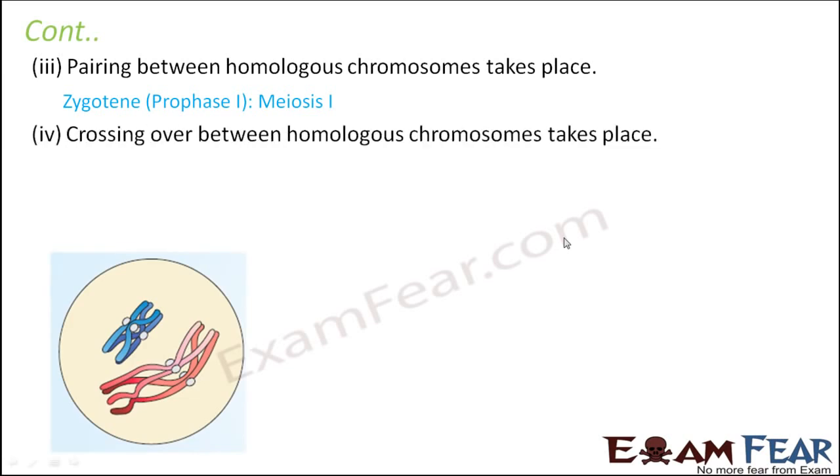Crossing over between homologous chromosomes takes place. Again, crossing over will also take place in prophase 1, but in which stage? So zygotene, the homologous chromosomes will pair up. The next stage was pachytene. So in the pachytene phase, pachytene meant thick threads. So it became thick. How? Because the crossing over happened between the tetrads. So that is the pachytene stage.